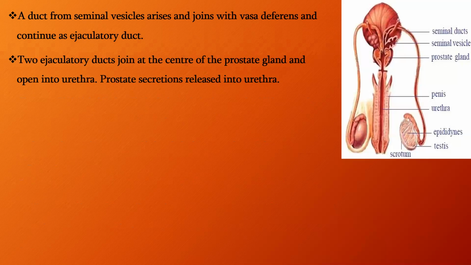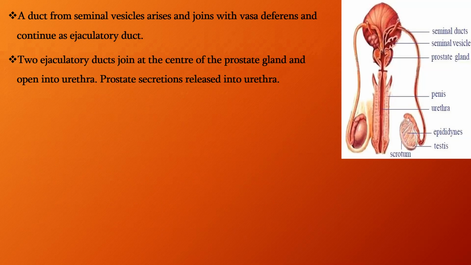The second accessory gland present in the human male reproductive system is the prostate gland. The two ejaculatory ducts arising from the seminal vesicles are joined at the prostate gland, and finally these open into the urethra.